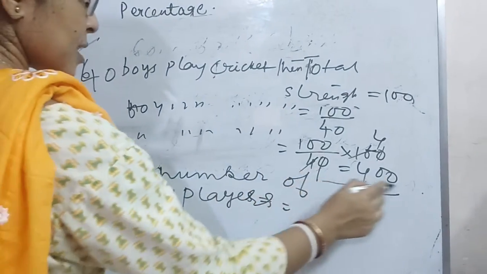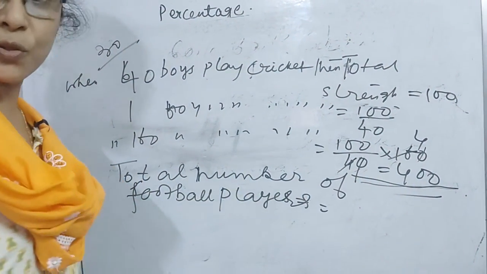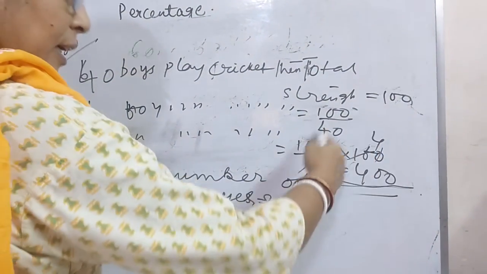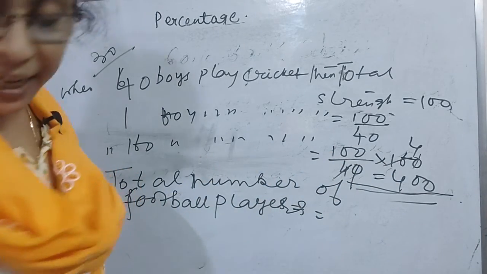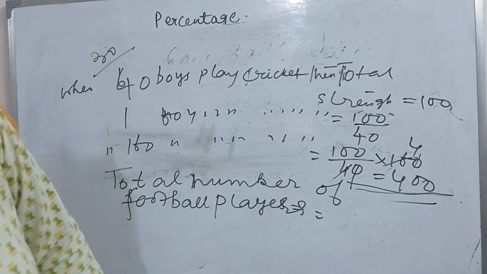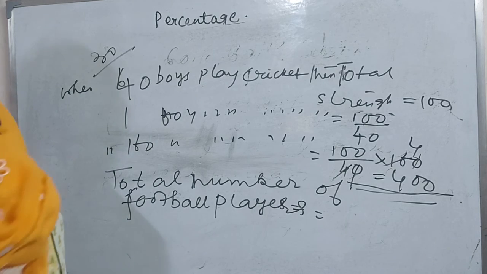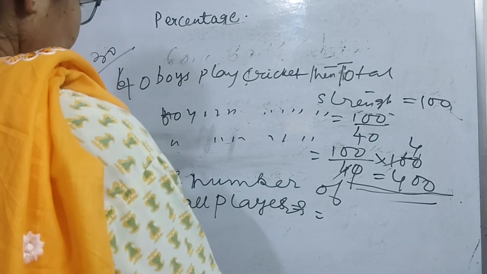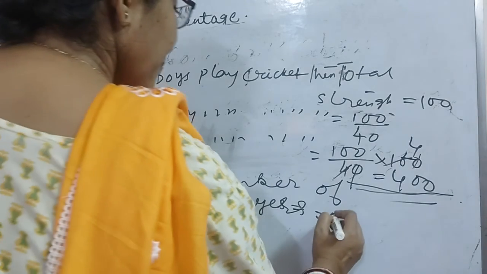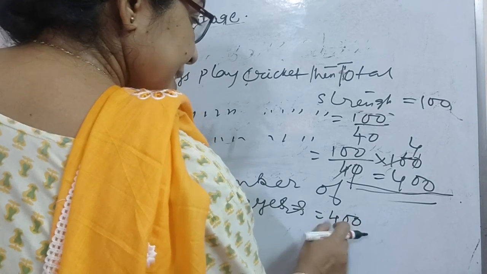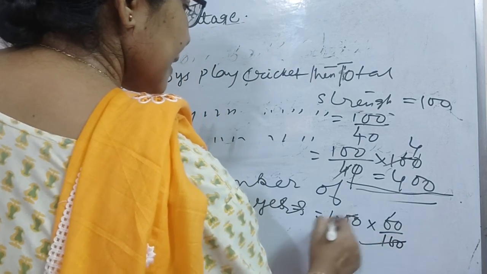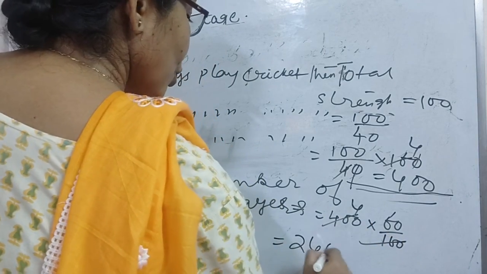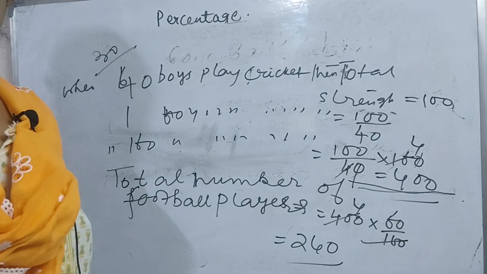This is the first question: what is the total strength of the school? Total number of students in that school equals 400. The next question is the total number of football players. Total number of football players equals 60% of total strength, that means 240.